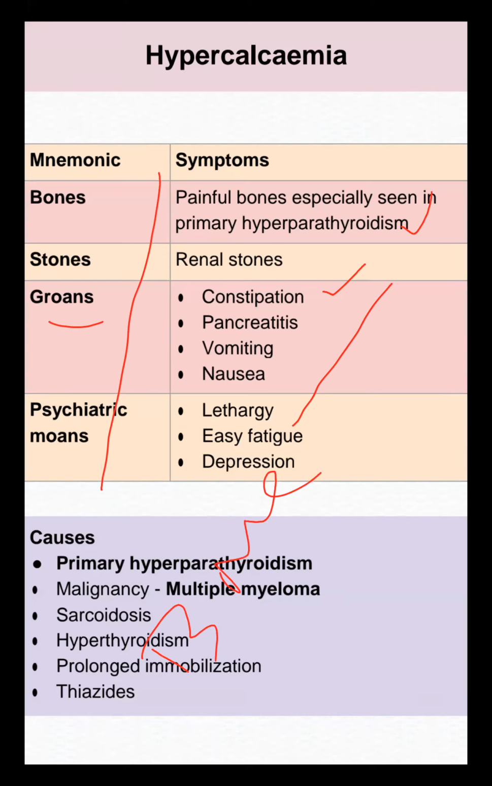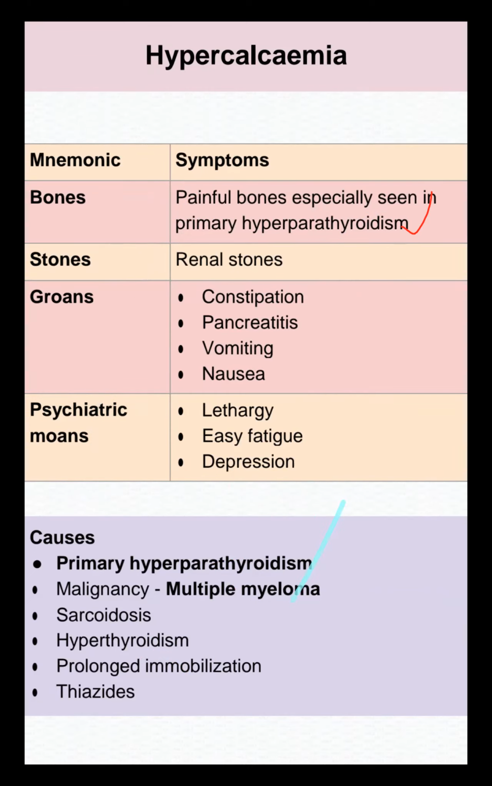Bones means bone pain, stones mean renal stones, groans mean abdominal complaints, and moans mean psychiatric. These are the mnemonics, and we have to remember them this way. Groans means constipation, GIT problems, vomiting, nausea. Moans means psychiatric: lethargy, easy fatigue, depression.